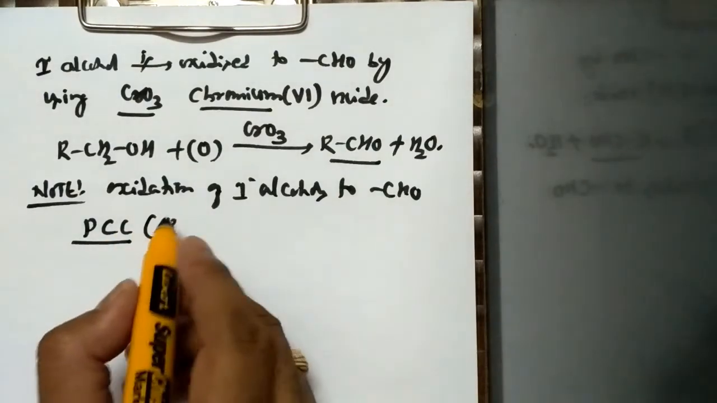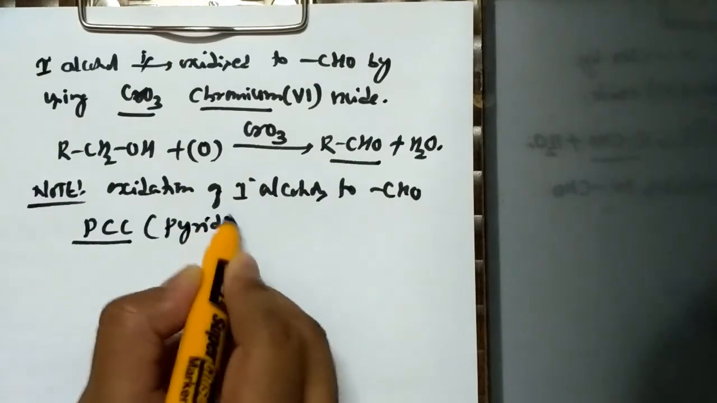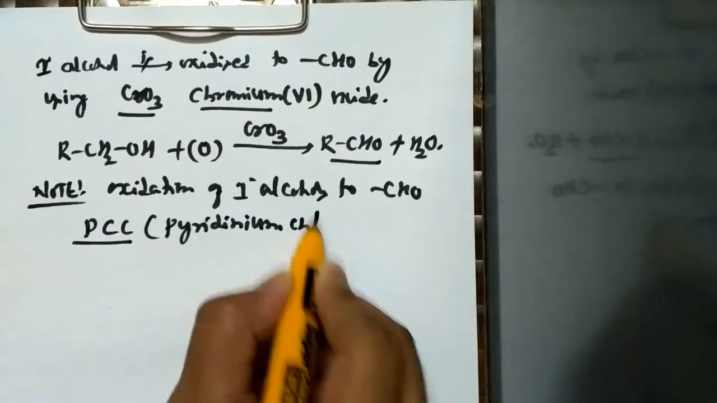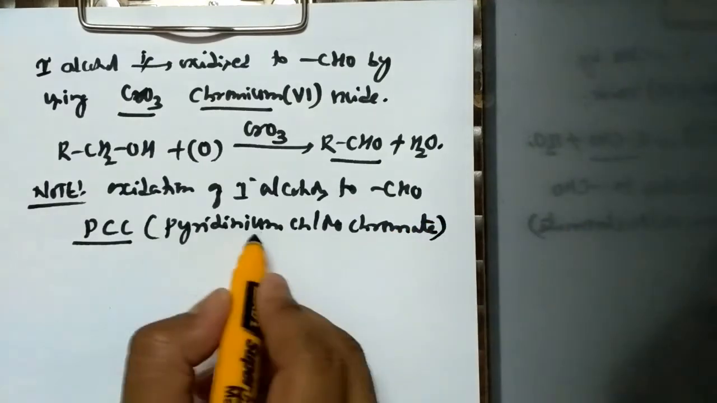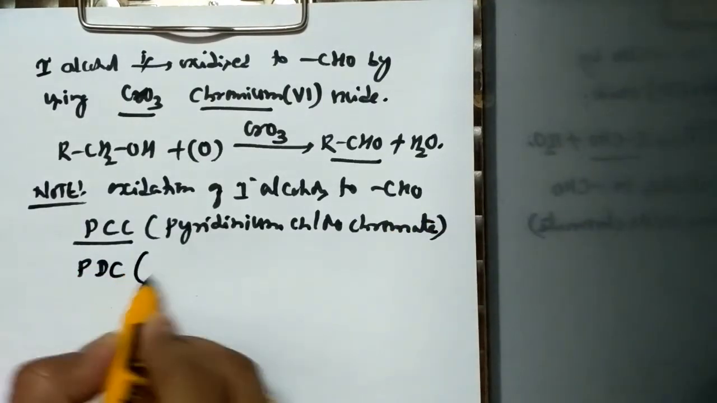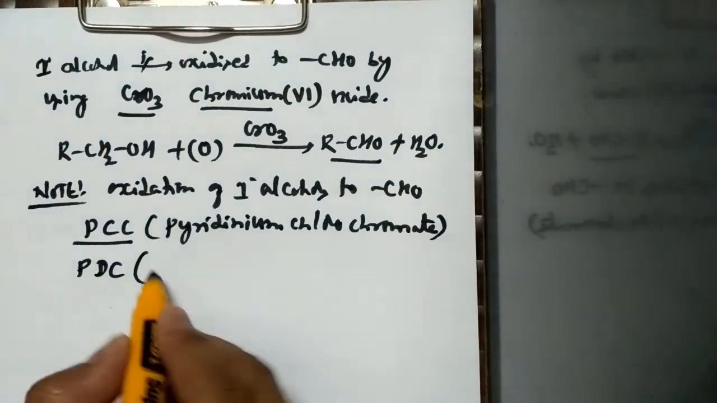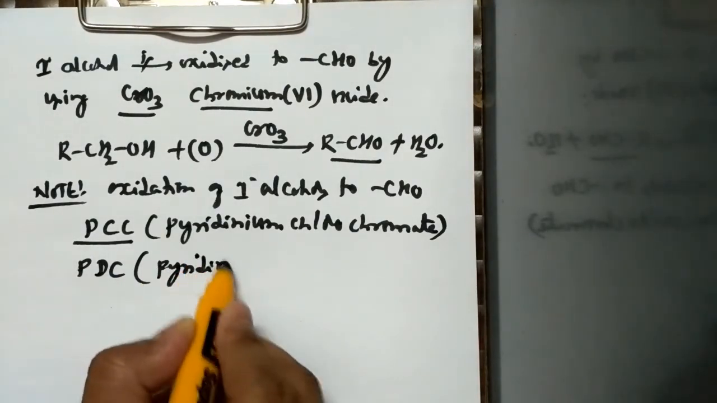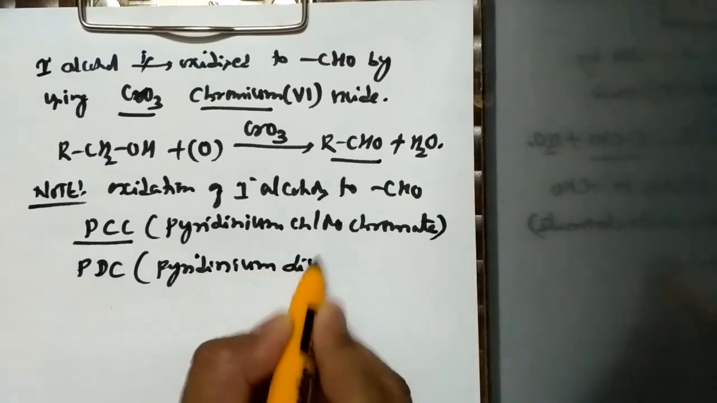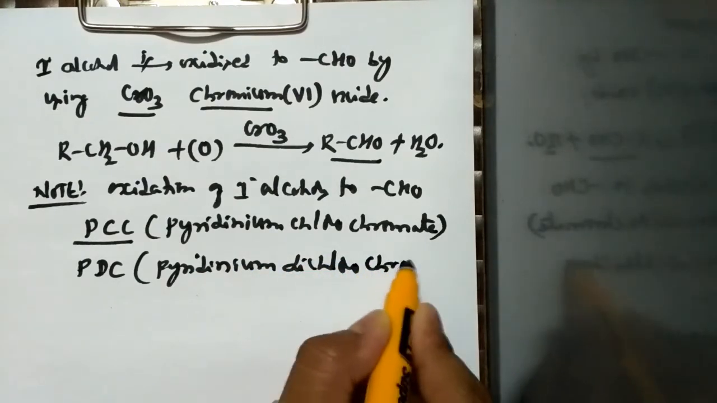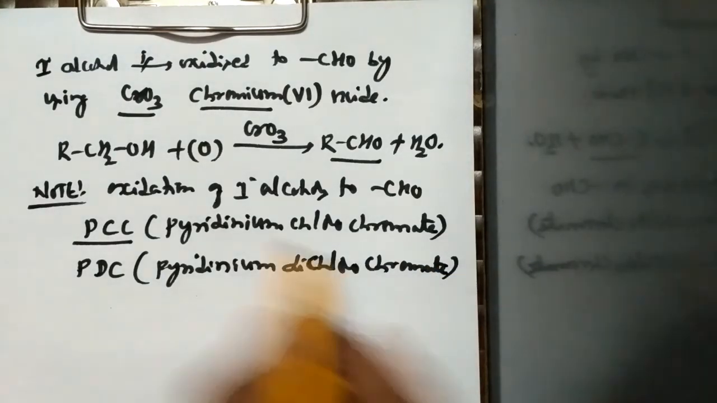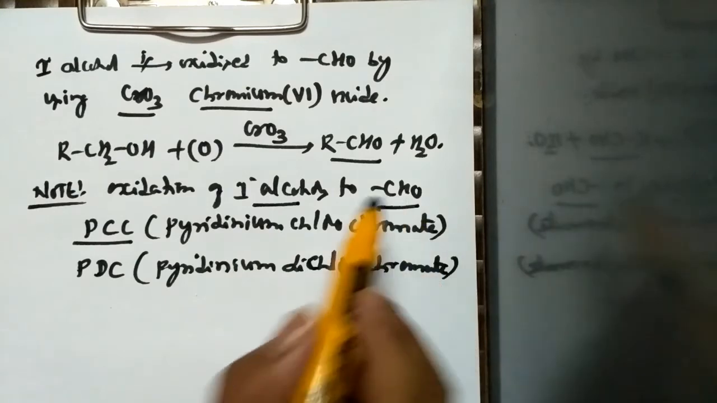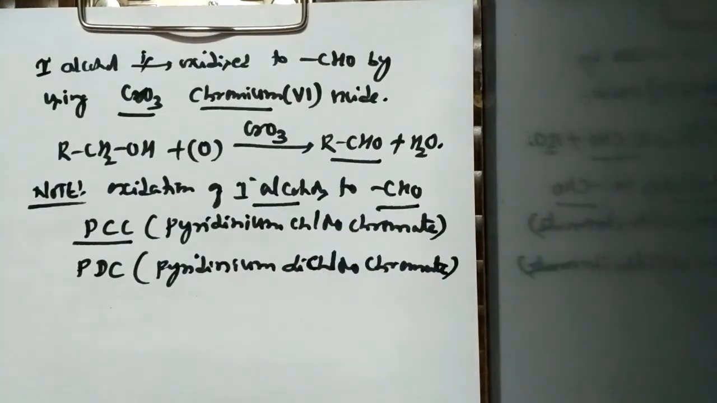PCC means pyridinium chlorochromate, as well as there is one more oxidizing agent called PDC. PDC means pyridinium dichlorochromate. So pyridinium chlorochromate as well as pyridinium dichlorochromate can also convert primary alcohols to aldehyde. Now a question arises, what is the formula for PCC and PDC?